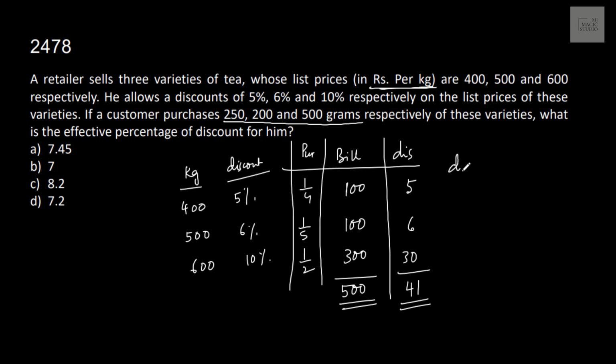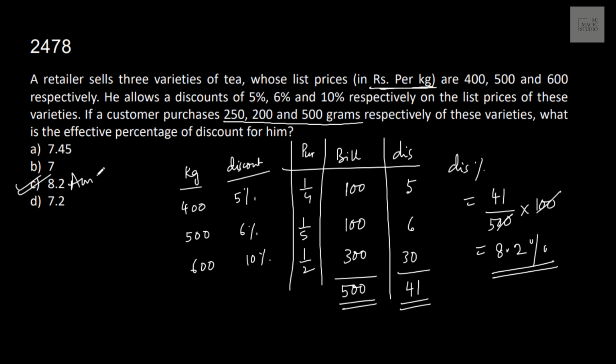So, effective discount percentage is 41 on 500 into 100. 500 by 5 is 8.2. Effective discount percentage is 8.2, and that is in option C.